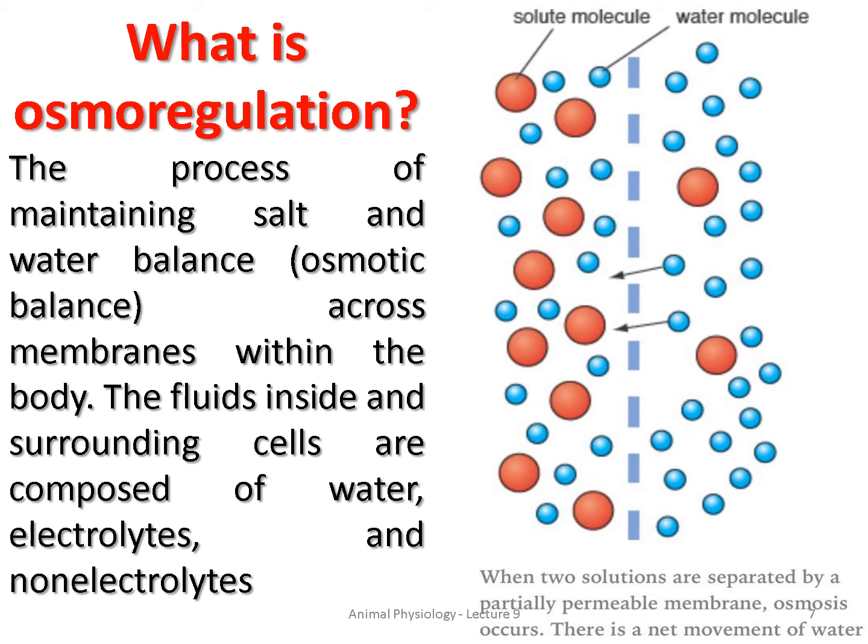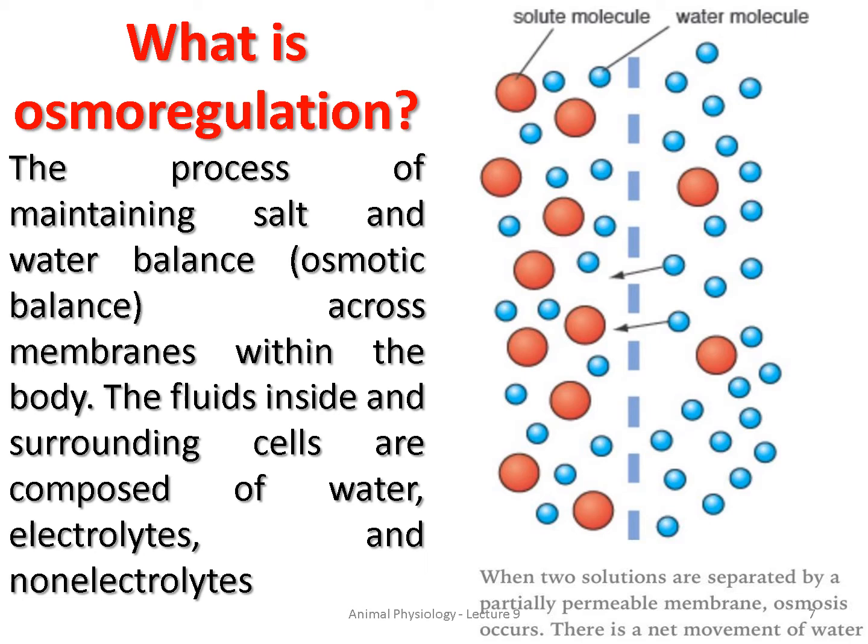And now let's see what is osmoregulation. Okay, osmoregulation. See, it is the process of maintaining salt and water balance across the membranes within the body. Okay, so just imagine this is the membrane. Okay, and there should be a balance between the salt and the water. So here all these red molecules are solute molecules and all these other molecules are water molecules.